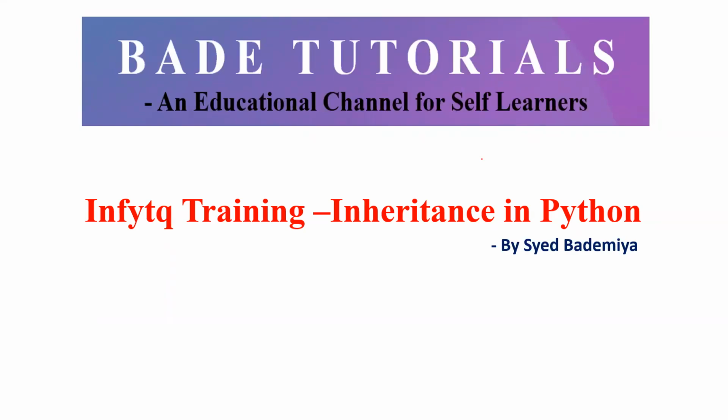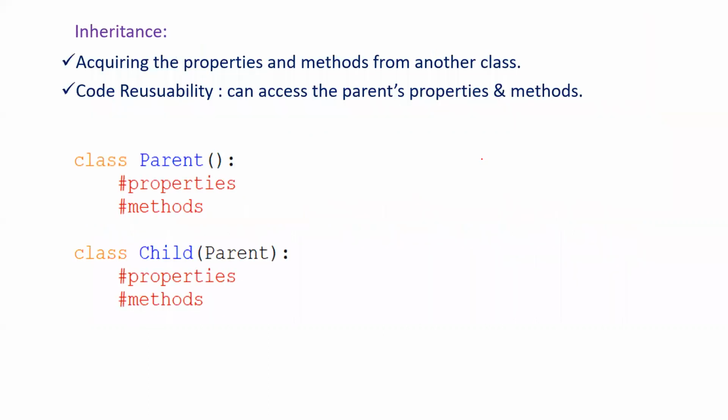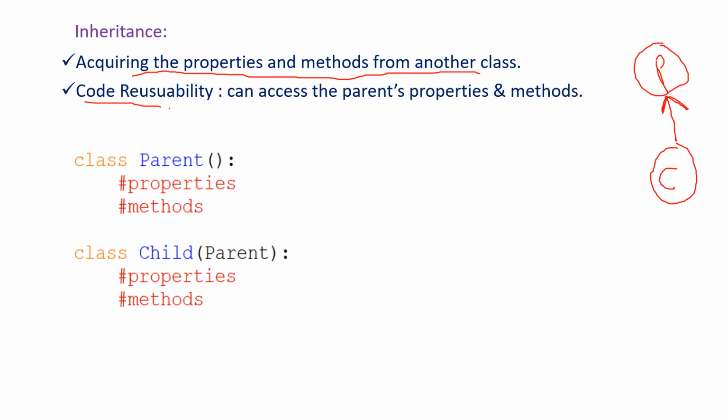Today we are going to see the inheritance concept in Python. Inheritance can be defined as acquiring the non-private properties and methods from another class, which means if there is a parent class and there is a child class, then this child class will acquire the properties and methods from the parent class. And the main advantage of inheritance is code reusability.